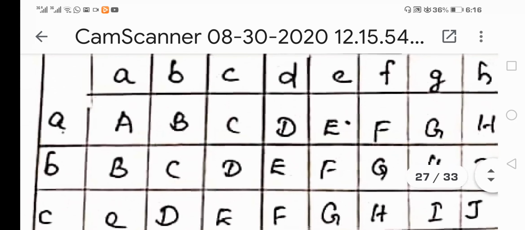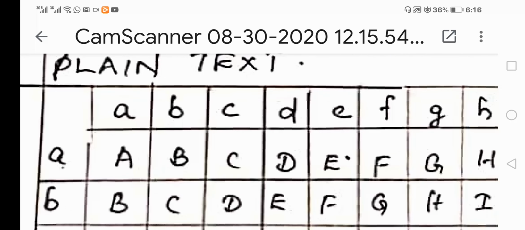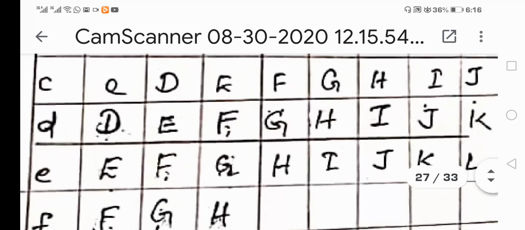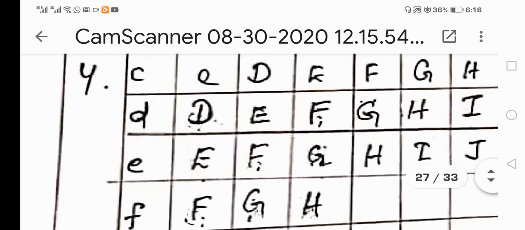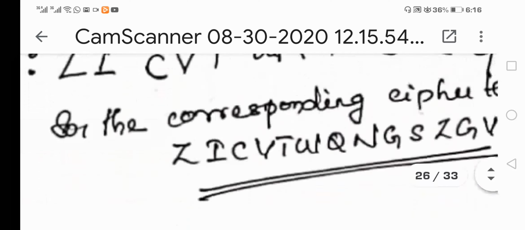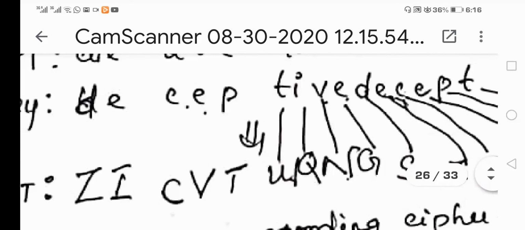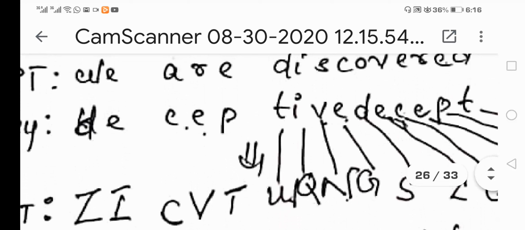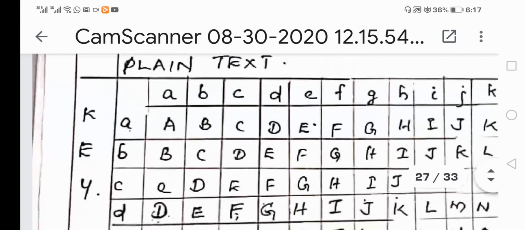When E and E come, I can find it in this table. Please find the plain text letter E and the key letter E, and it is replaced with I. So E and E is replaced with I. Likewise, each plain text letter is considered horizontally and the key letter vertically, to find the corresponding letter for the substitution process. Hope it is clear. That is the Vigenere cipher, and it purely works based on this Vigenere table.